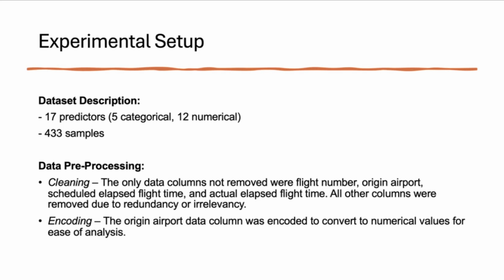In the data set we had 17 predictor data columns, 5 of which were categorical and 12 numerical. Each of the columns had 433 samples. To pre-process the data, we started by cleaning it. We removed all columns except for the flight number, origin airport, scheduled elapsed flight time, and actual elapsed flight time; all other columns were removed due to redundancy or irrelevancy. For encoding, the origin airport column was encoded to convert it to numerical values for ease of analysis.